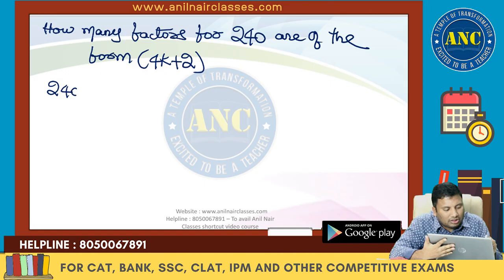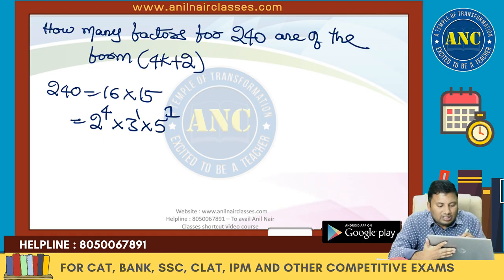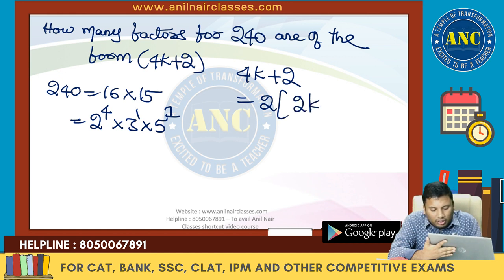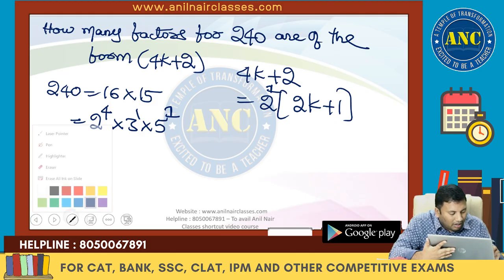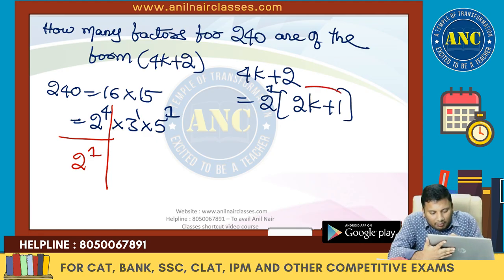240 is nothing but 16 into 15. 16 is 2 power 4 into 3 power 1 into 5 power 1. It is 4k plus 2. 4k plus 2 is nothing but, Harita, for you, 2 into 2k plus 1. Power of 2 is fixed here. So in 2 power 4, I should fix 2 power 1. Remaining is nothing but 2k plus 1.